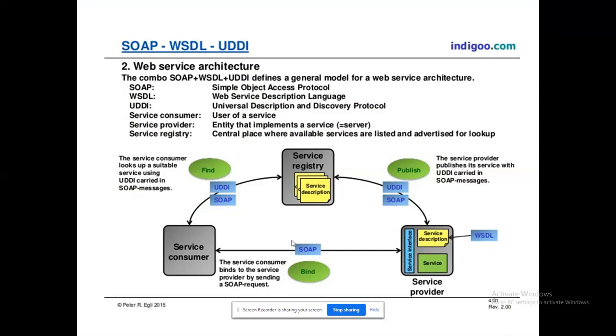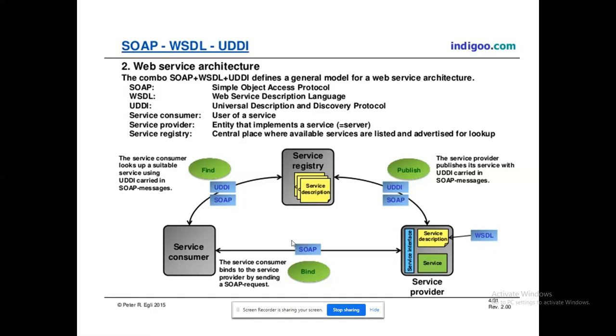Yes, this page will be helpful to understand and refresh the concepts of SOAP, WSDL, and UDDI. So, expansion of SOAP is nothing but Simple Object Access Protocol. What is the purpose of this? We have two types of web services. First one is SOAP-based web services. Second one is RESTful web services. What is the difference between them?